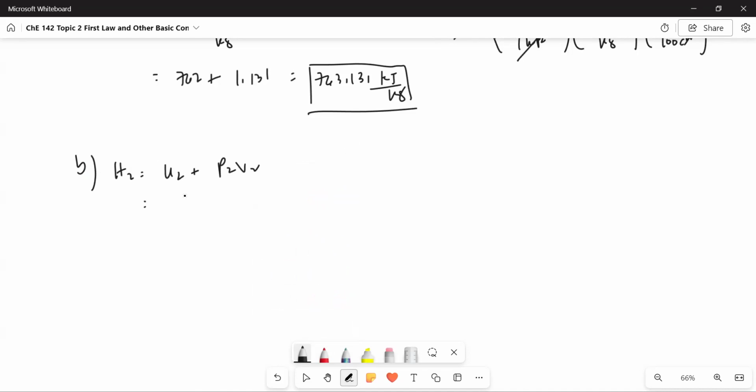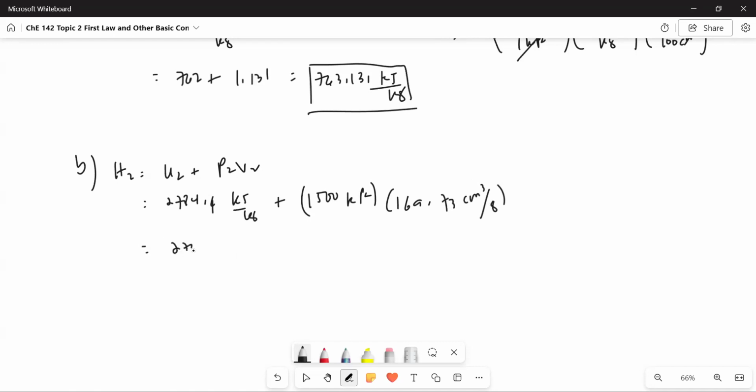So substituting, 2784.4 kilojoules per kilogram plus the given 1500 kilopascals times 169.73 cm cubed per gram. So please do the conversion on your own.